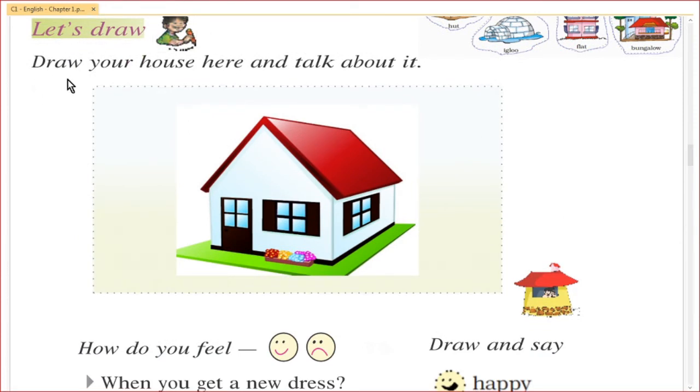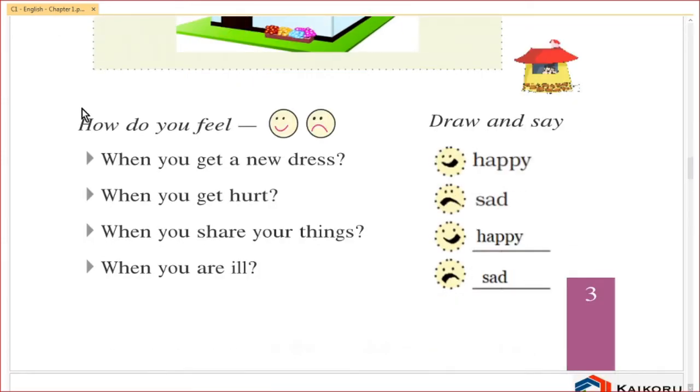Let's draw. Draw a house here and talk about it. You kids, draw a house in this page and talk about your house. How do you feel? Draw and say. When you get a new dress, I feel happy. When you get hurt, I feel sad. When you share your things, I feel happy. When you are ill, I feel sad.